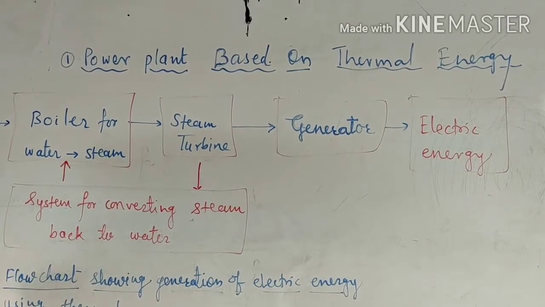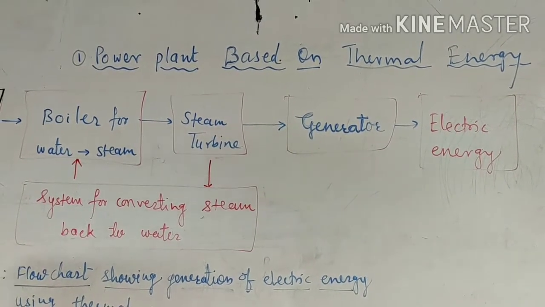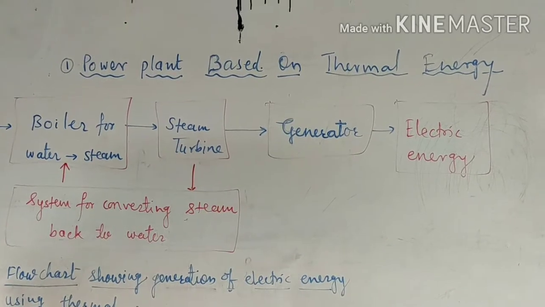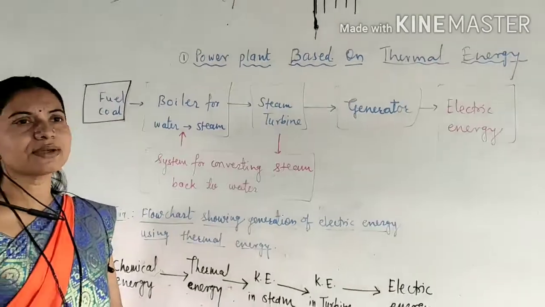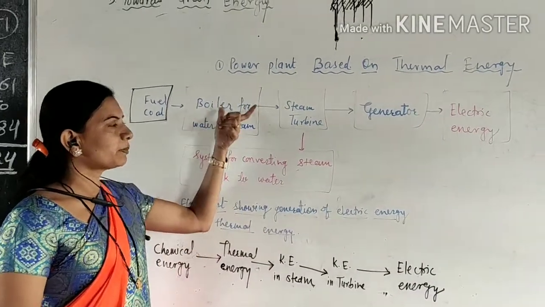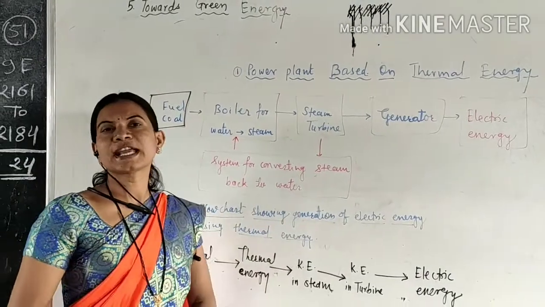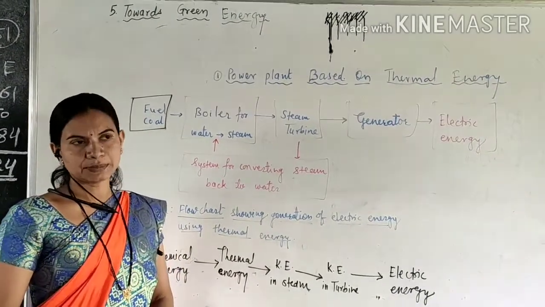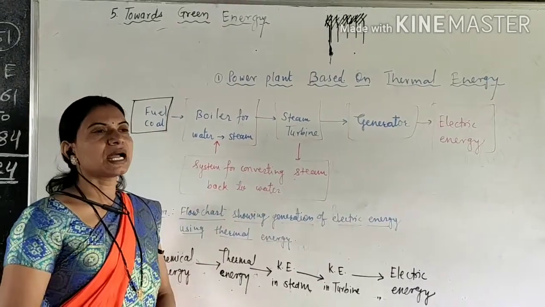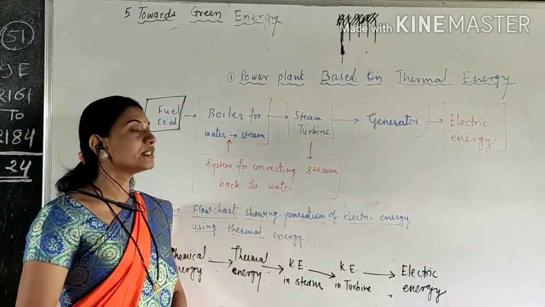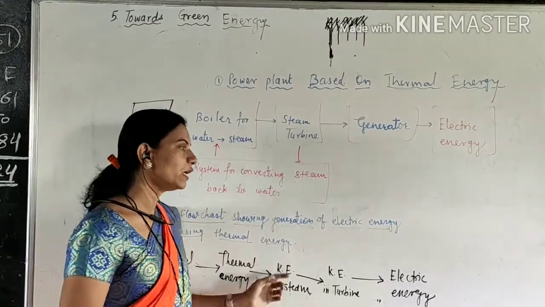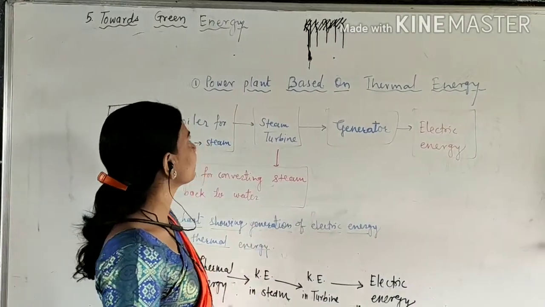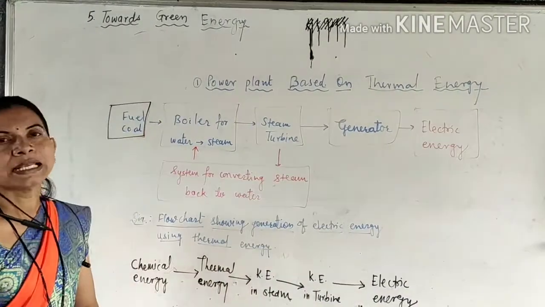Based on thermal energy. What is thermal energy? Which in Marathi we call औष्णिक ऊर्जा. उष्णतेचा वापर जिथं पॉवर प्लांट मध्ये इलेक्ट्रिक एनर्जी तयार करण्यासाठी केला जातो त्याला म्हटलं जातं थर्मल पॉवर प्लांट. In this power plant, the thermal energy is used to produce the electric energy. Therefore, they are known as thermal power plants.